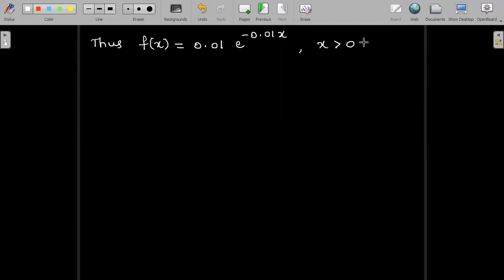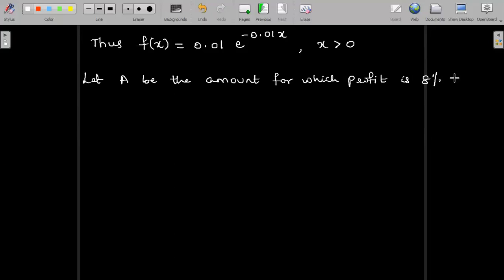Now, let us assume that A is the amount for which profit is 8%. We need to know that particular amount A now. Let us assume A be the amount for which profit is 8%.